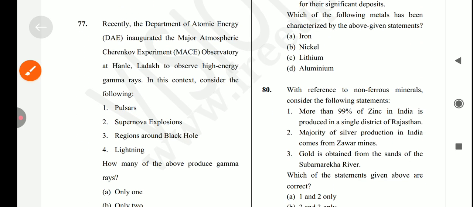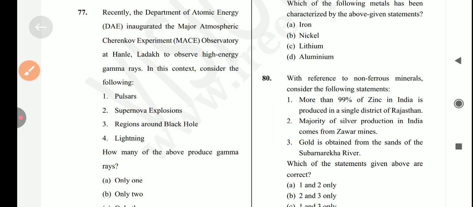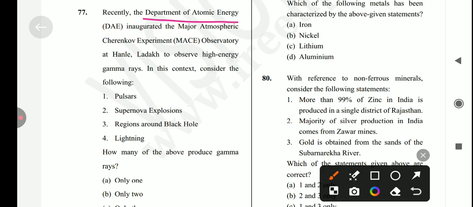Okay, next is recently the Department of Atomic Energy inaugurated a major atmospheric Cherenkov MACE observatory at Hanle, Ladakh to observe high energy gamma rays. Is high energy gamma rays in this context? Consider the following. Okay, first is pulsars, supernova explosion, region around black hole, and lightning.